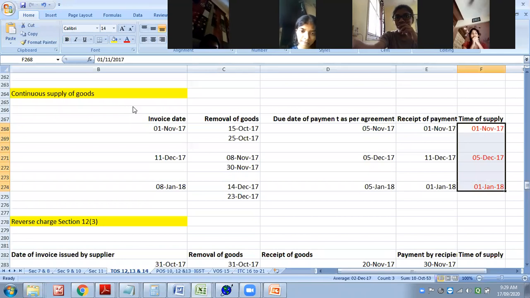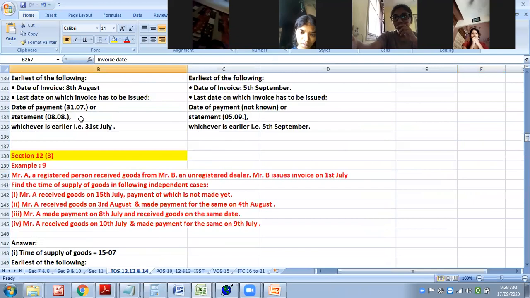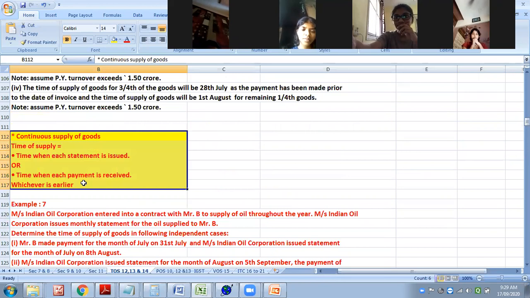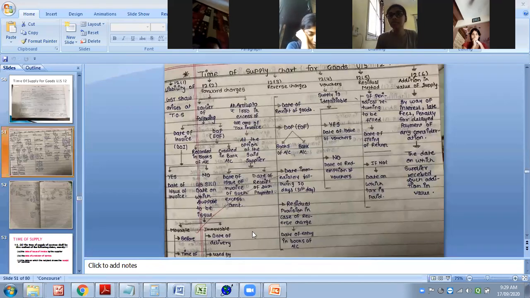Why are you getting wrong answers? The reason is you have missed out this point of continuous supply which has been explained to you. And I have asked you to write separately. I told you this is a part of 12 here. Date of each statement and date of each payment, whichever is earlier.